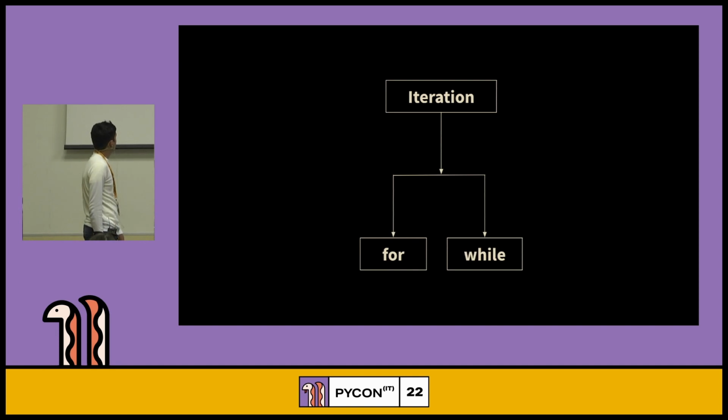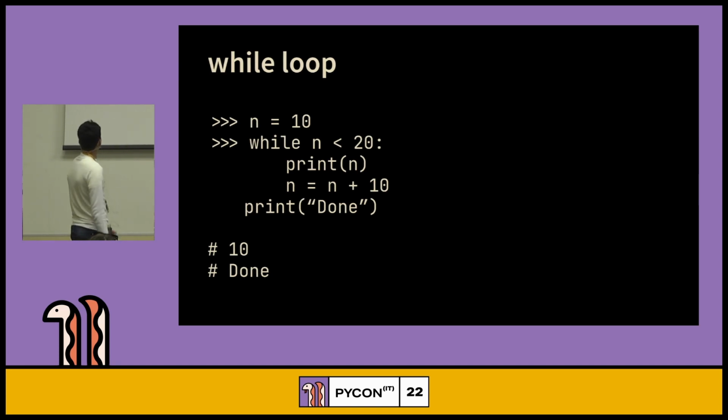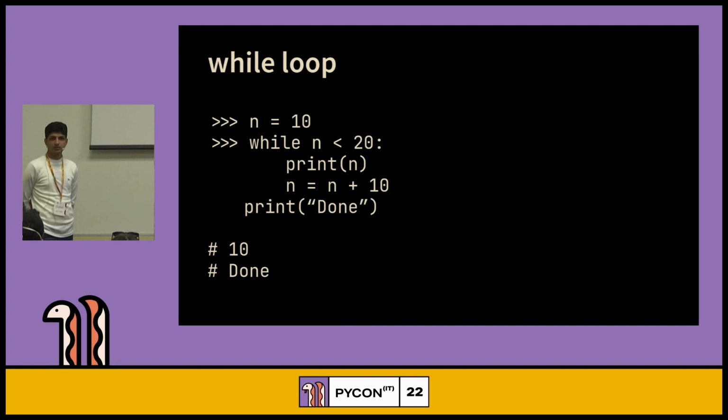No, okay. Iterations: for and while loops. While loop. Would anybody like to explain this? How is it going in this code block? Anybody interested in explaining this piece of code?